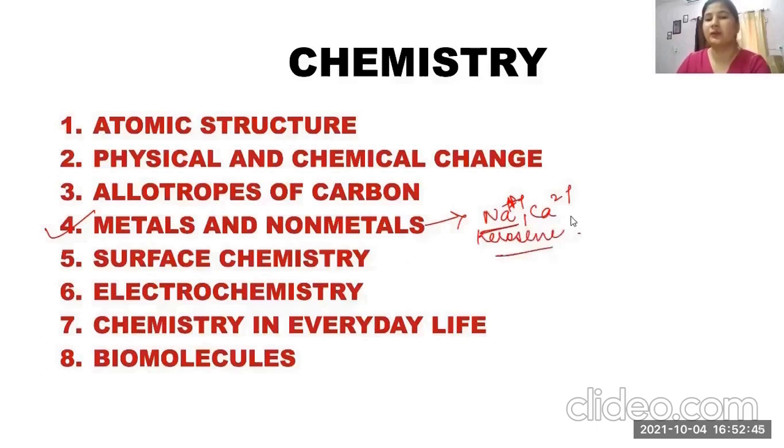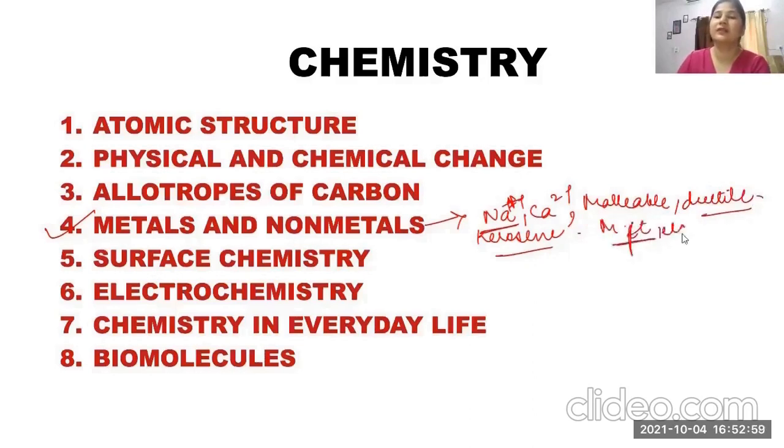In metals, the properties are important: they are malleable and ductile. So what is meant by these? Also, the melting point of metals is important. Then the reactions of metals are important.